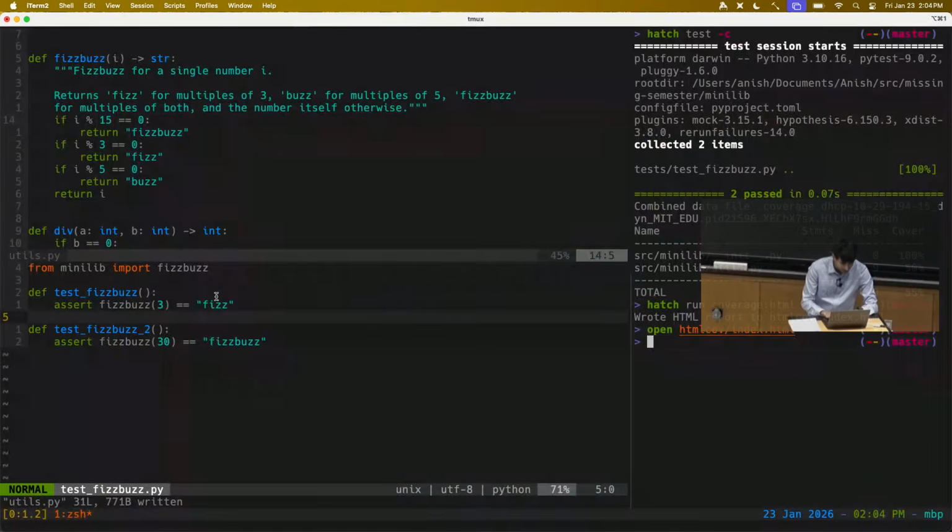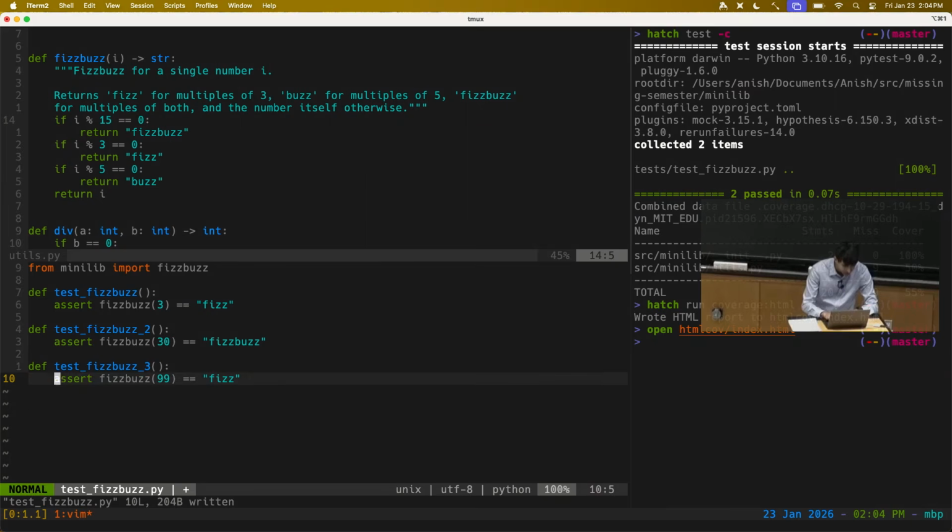So I can go back and say, OK, I realize I'm missing some tests, so let me improve my coverage. I'm going to write a test_fizzbuzz3 function that does assert fizzbuzz of, let's do 99. So what should this be? That should be fizz, right? I can rerun my tests with coverage.